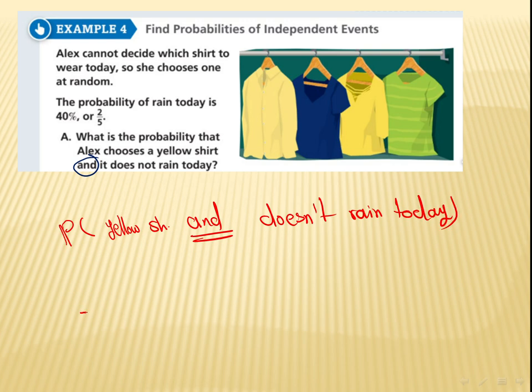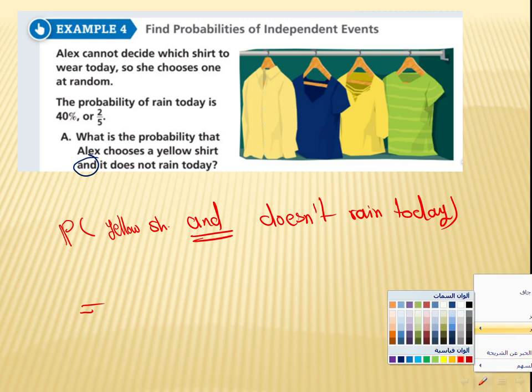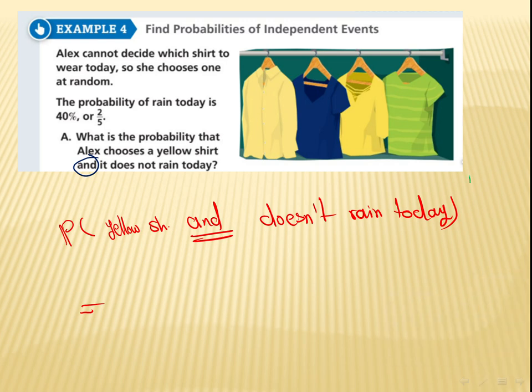Right? So here, can we judge whether it's dependent or independent? This one is independent. Why? Because if I wear any jacket, it doesn't affect whether it's going to rain or not. So here I have independent events, and it's going to be multiplication. So this one will be the probability of getting yellow times the probability of what?